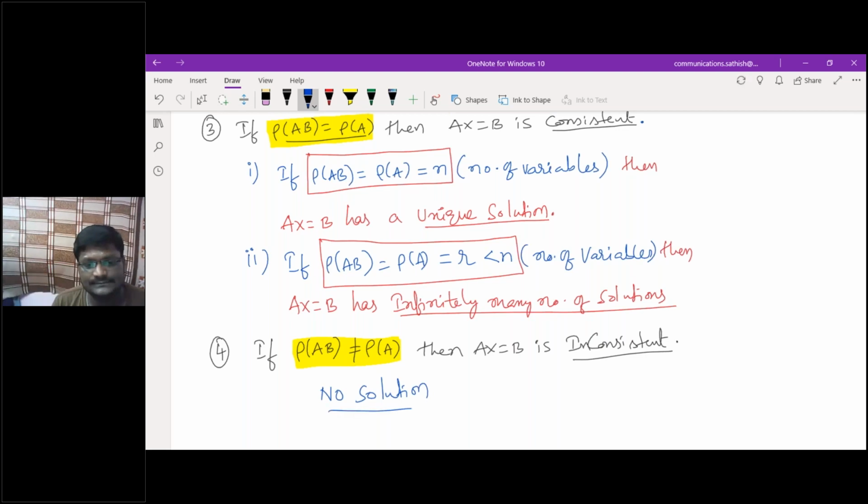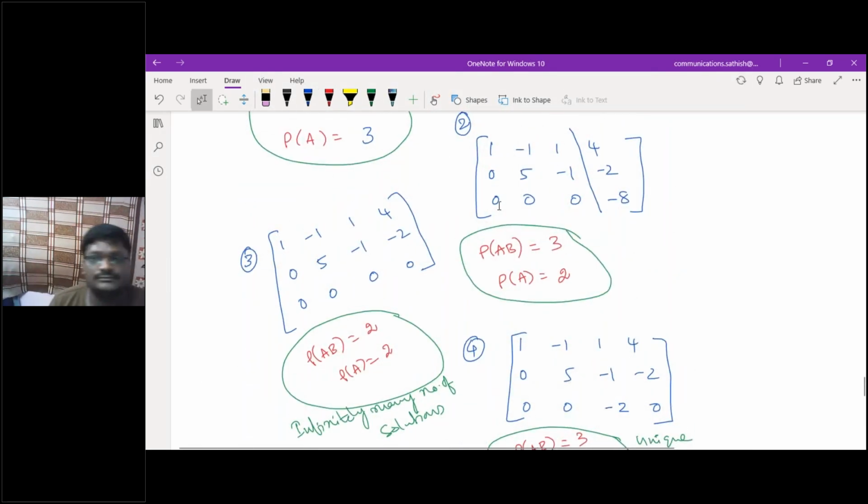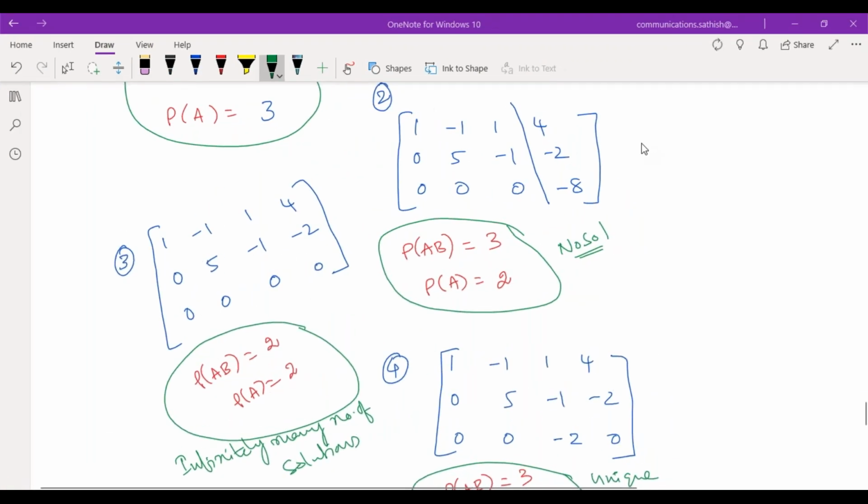Is it clear to all of you? Can you tell me what this case 2 is? This case doesn't have any solution. Am I correct? Is there any problem now? Is it easy or not?